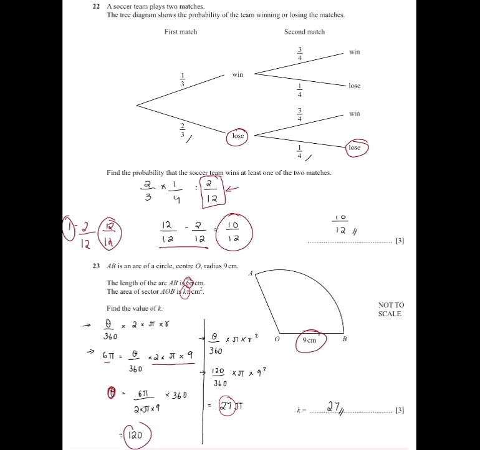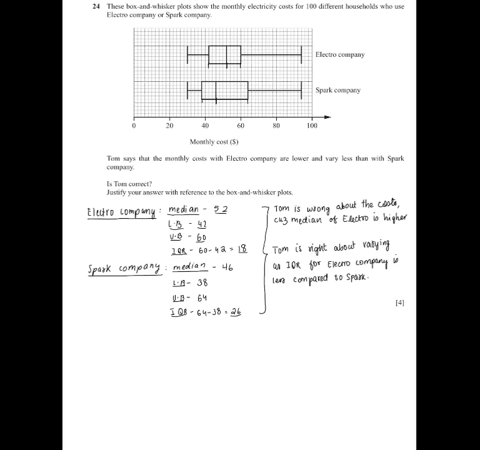Then to find the value of k for the area, you do theta by 360 into pi r squared, which means theta is 120, and 120 by 360 into pi into 9 squared will give you 27 pi. You already know that pi already has a value, but you need to find this k value. So k here is 27. So 27 is your answer. Now this is a box plot question which has been recently added to the Maths IGCSE syllabus.